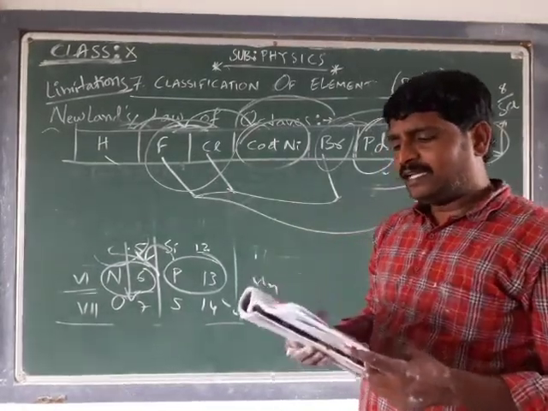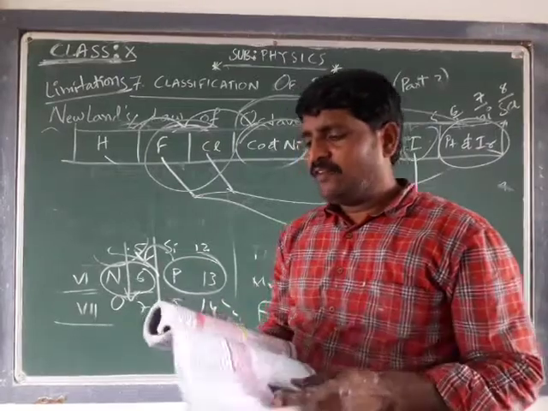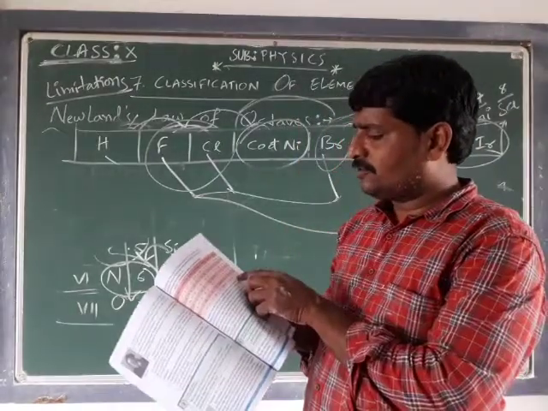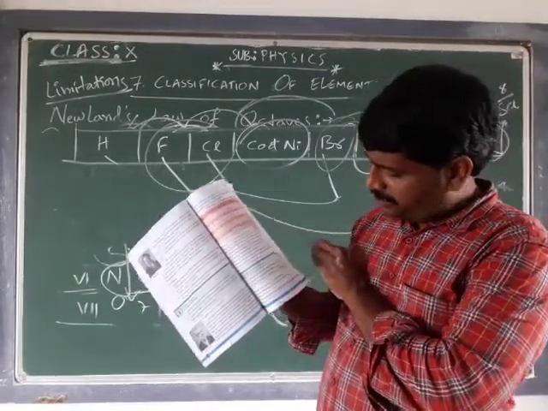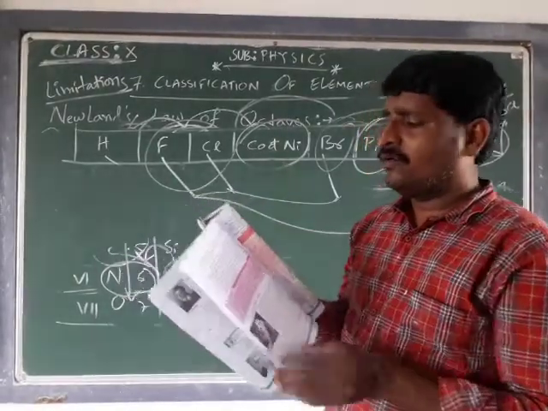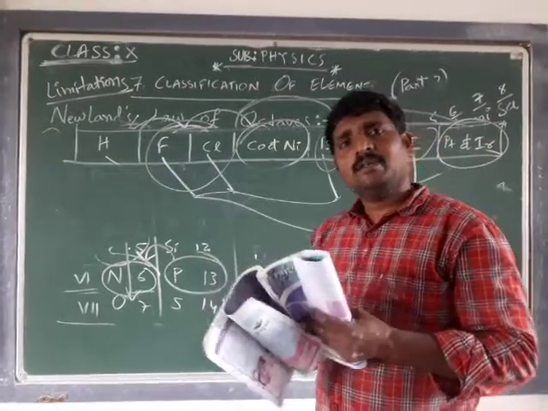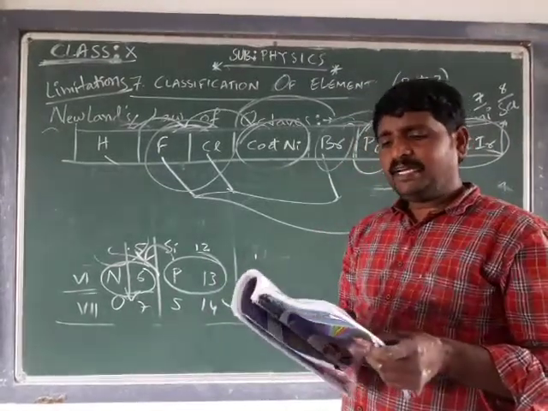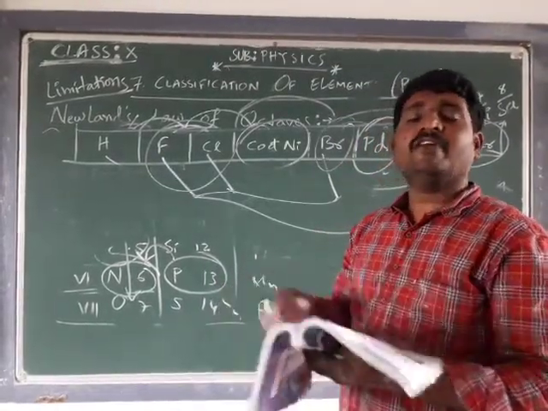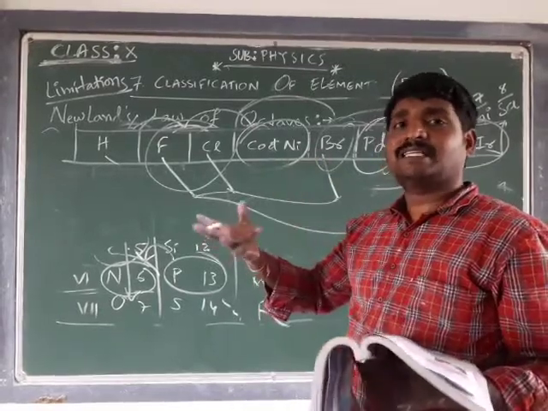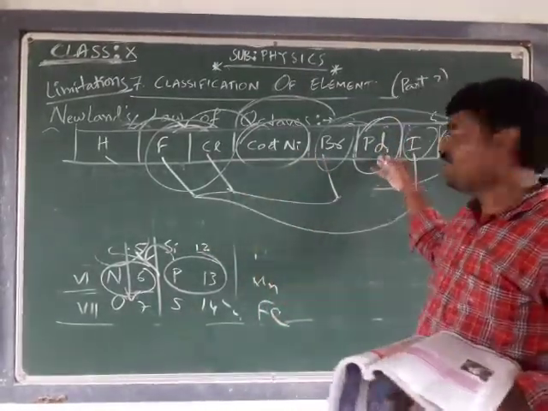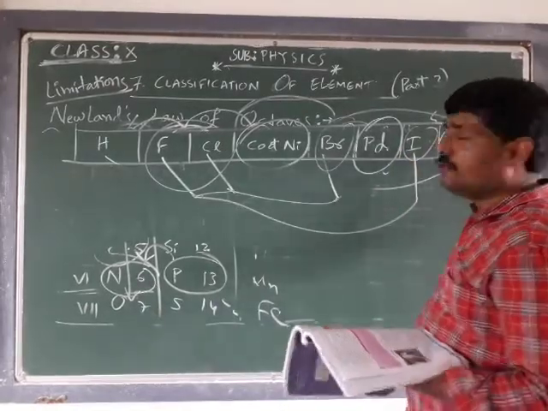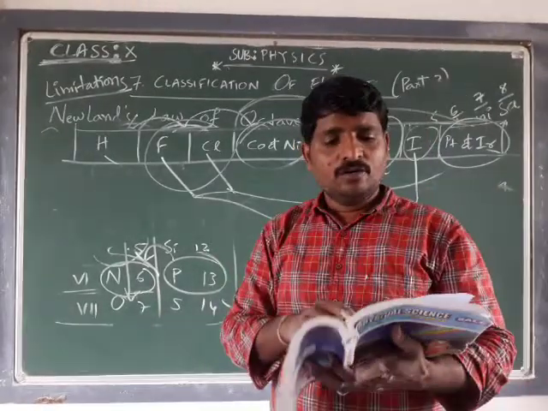Newland's periodic table was restricted to only 56 elements. See the table here, table number 1 on page number 125. Only 56 elements could fit, and he did not leave any room for new elements. If any new element is discovered with the properties of the first group, there is no place to keep it.